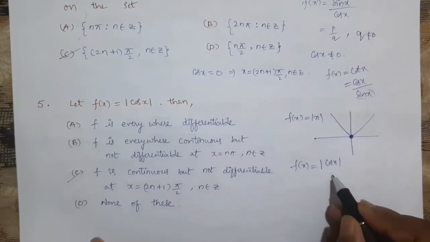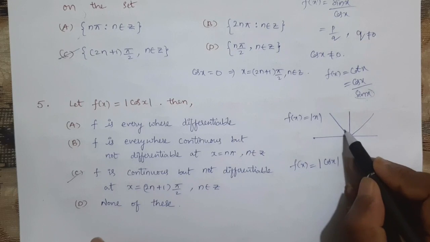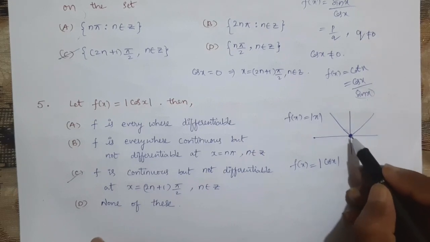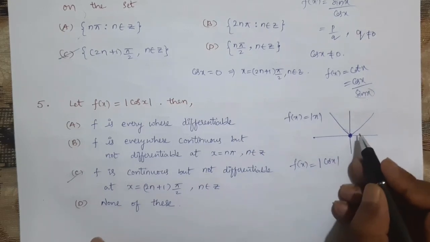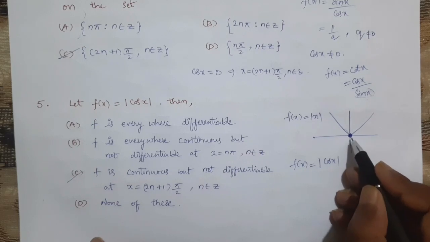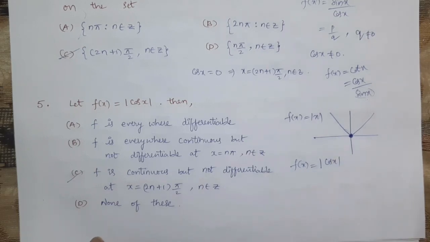Cos pi by 2 is 0. At that point, it will turn into another case, nothing but it will take a sharp turn. Whenever we get a sharp turn, that means the function is not differentiable.